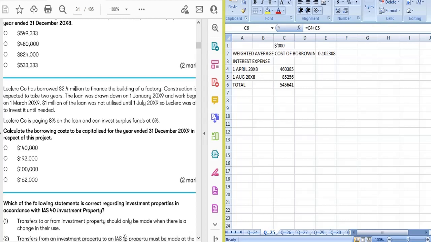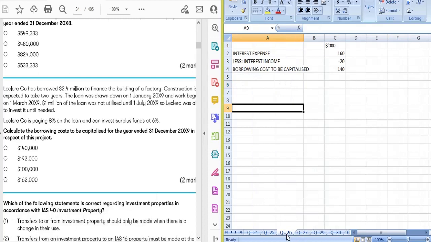Okay, so here we have a little bit different scenario than the previous question. In borrowing cost, if suppose we have borrowed an amount, we will take the portion as an example. Suppose here the company has borrowed 2.4 million, right?